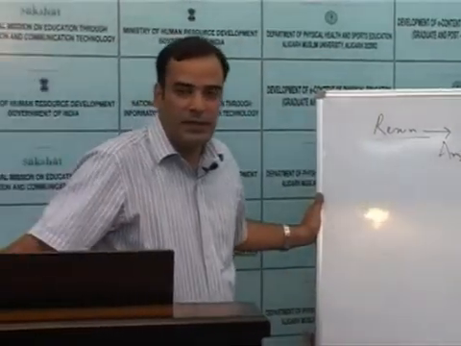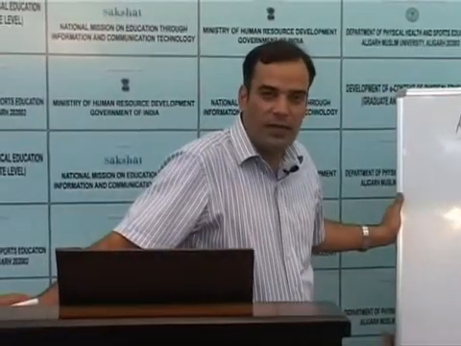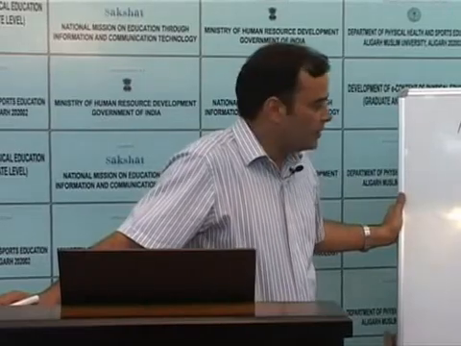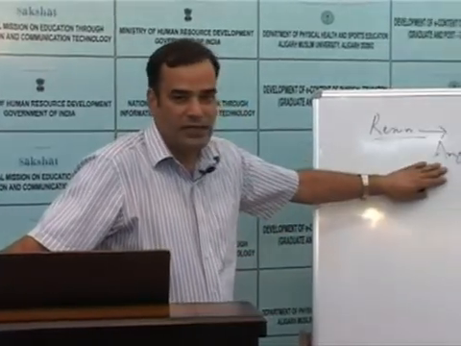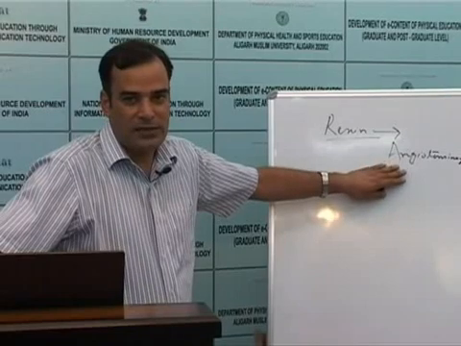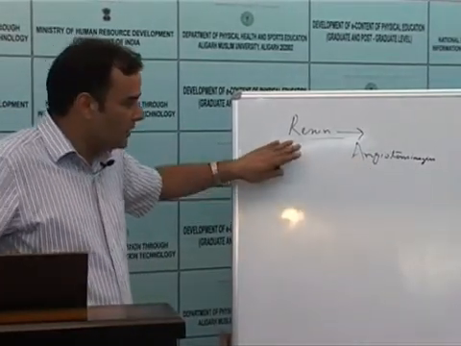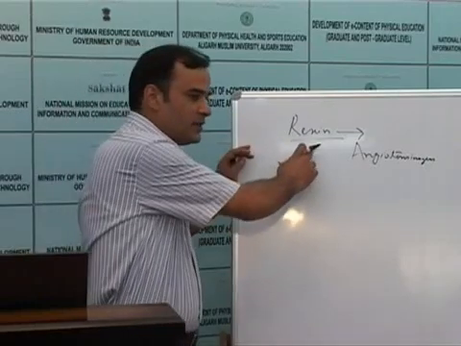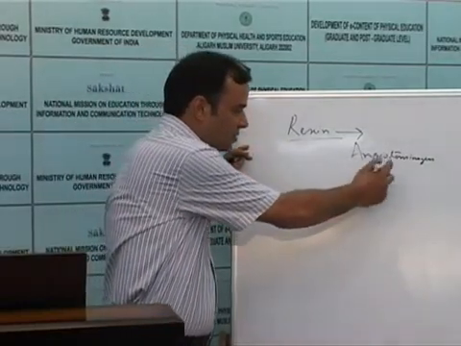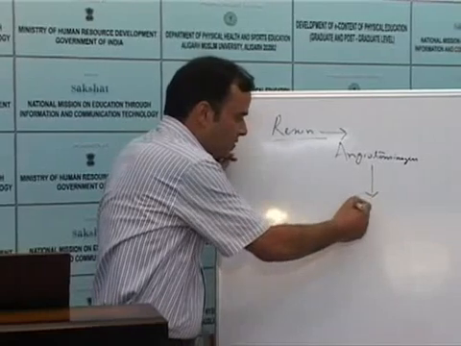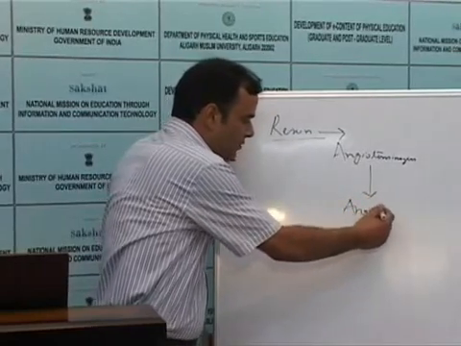Angiotensinogen basically is a protein found in the plasma in our blood, but it is in inactive form. That means this protein does not have any action. When the renin is secreted by the kidneys, it acts upon the angiotensinogen and converts it into angiotensin 1.